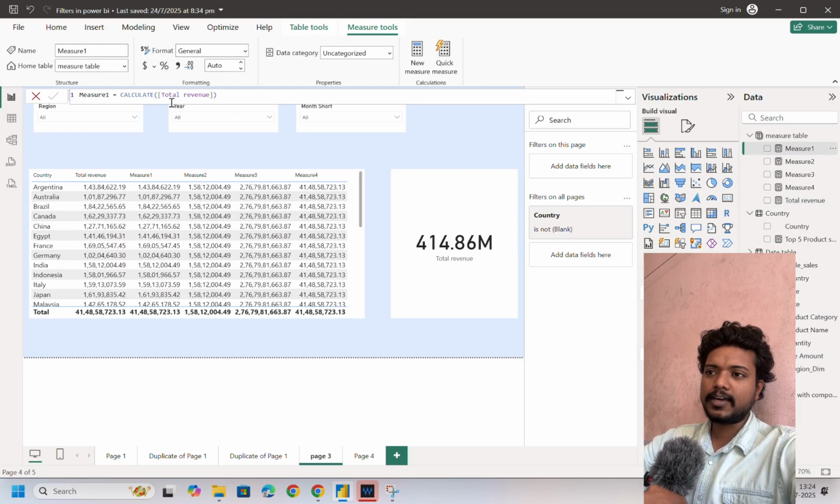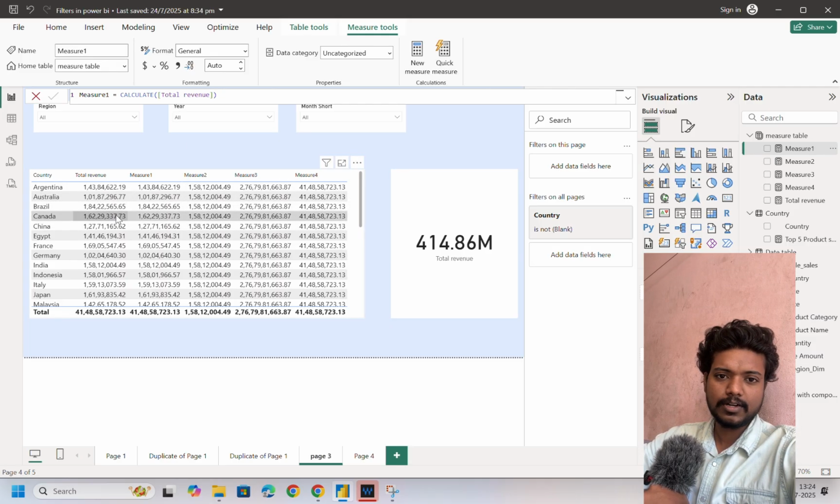What I'm doing here, as you can see, is created with the help of CALCULATE, where I have not added any filters. It is not necessary that you should add filter arguments in CALCULATE. It's not necessary, as you can see, and the numbers are coming the same. These two measures' values are absolutely the same, with no change.